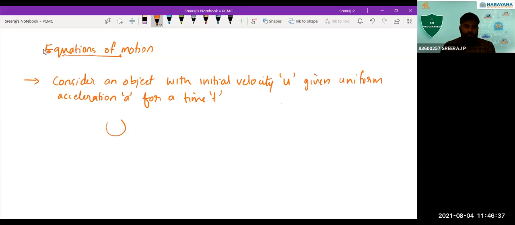We have a body which has an initial velocity u. It is given a constant acceleration a. So after a certain time t, what will be the velocity of the body?